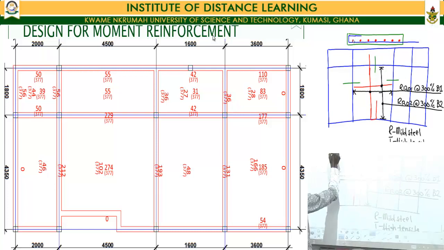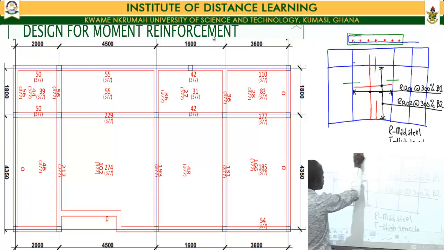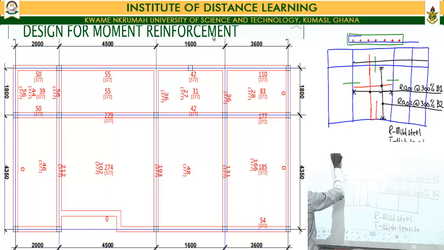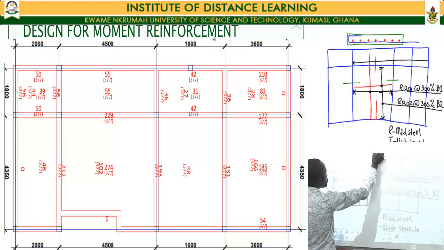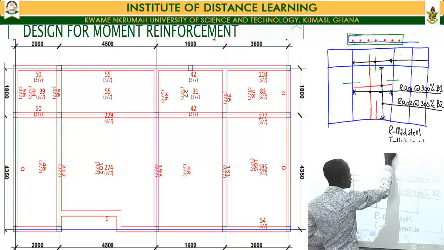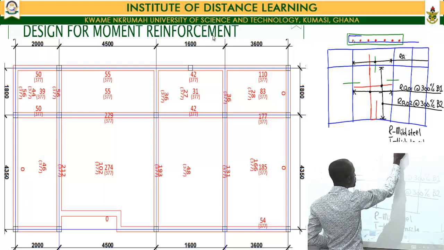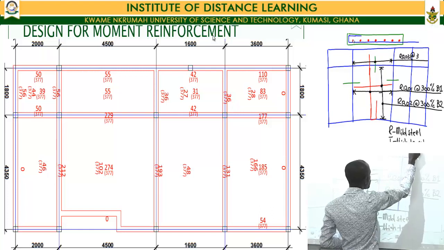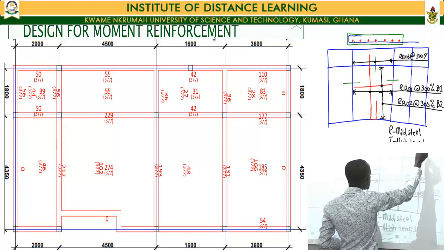So then I have this one also spanning from, so this becomes my R12 3 at probably also 300 center to center.